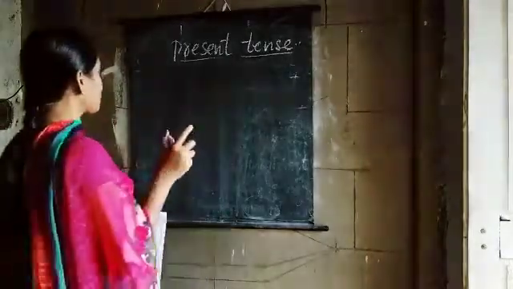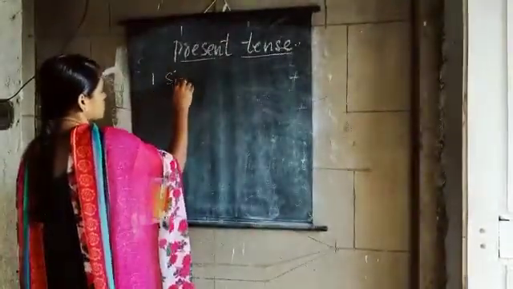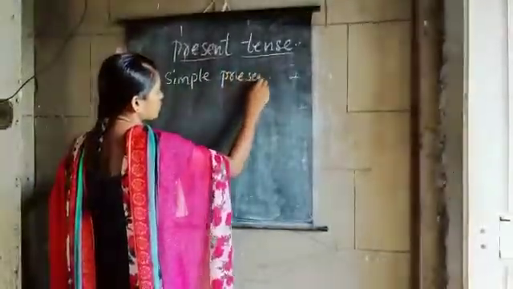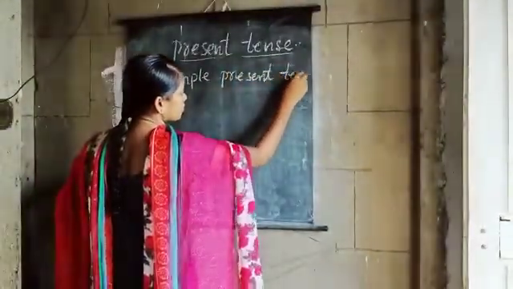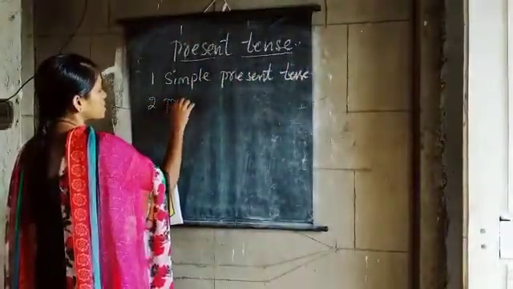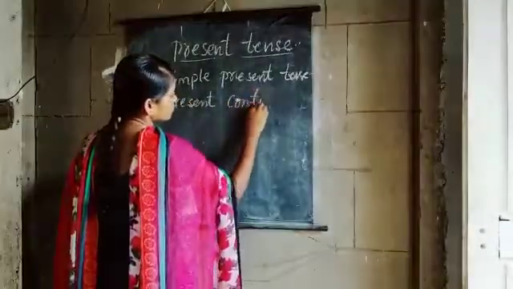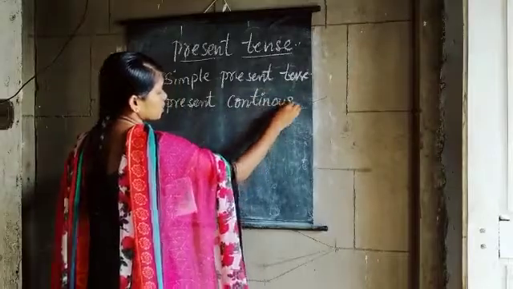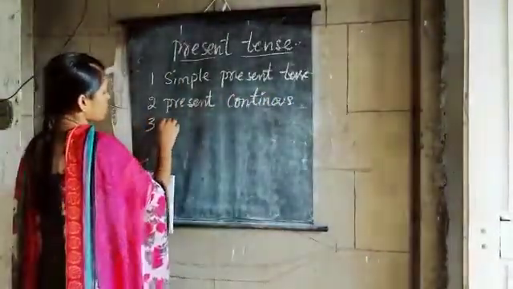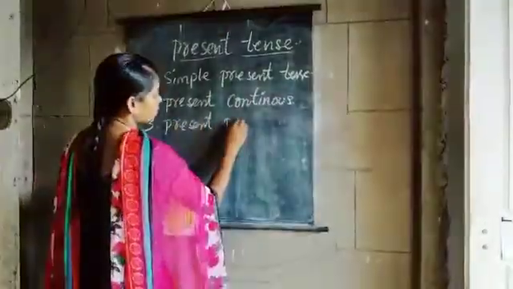For example, the first one is simple present tense. Second one is present continuous tense. Third one, present perfect tense.